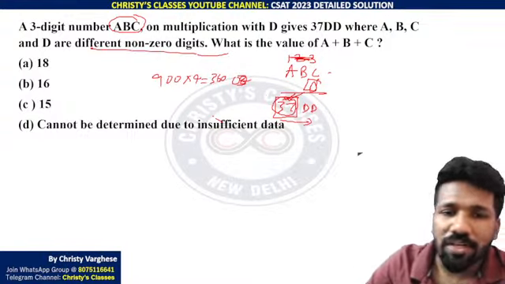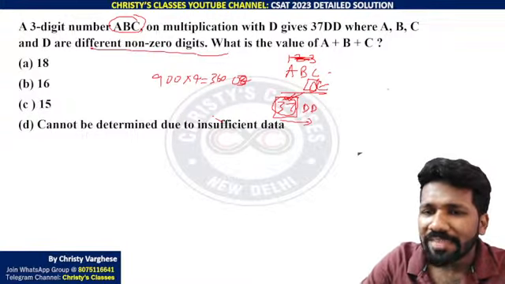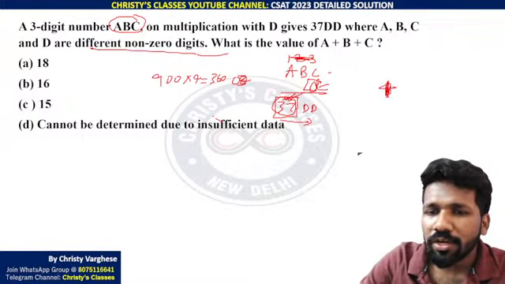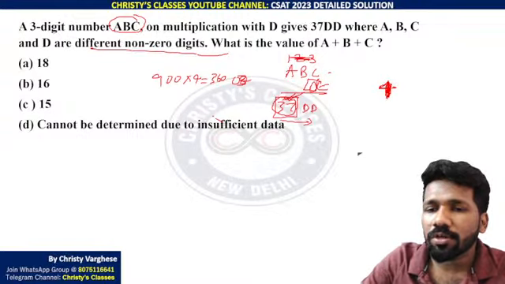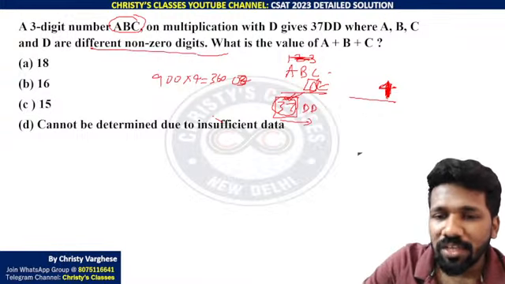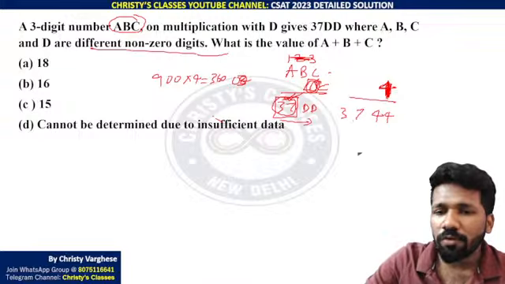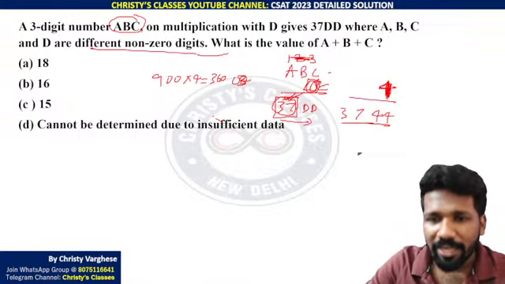Now I am fixing D as 4 and seeing whether this works or not. 4 into what will give you 3700 something? If D is 4, this last D is also 4, so 3744 will be the number. We are trial and erroring.